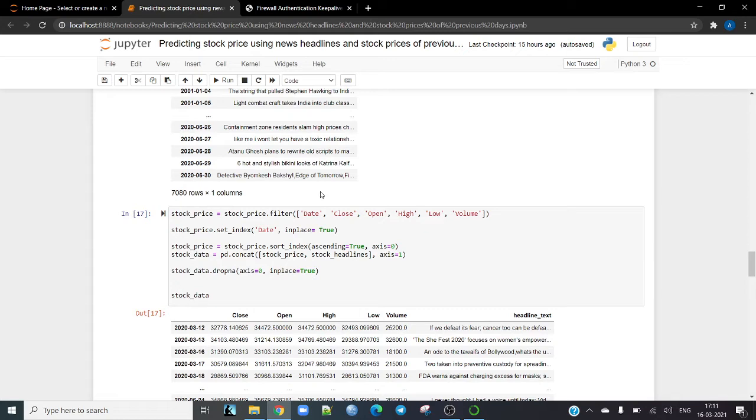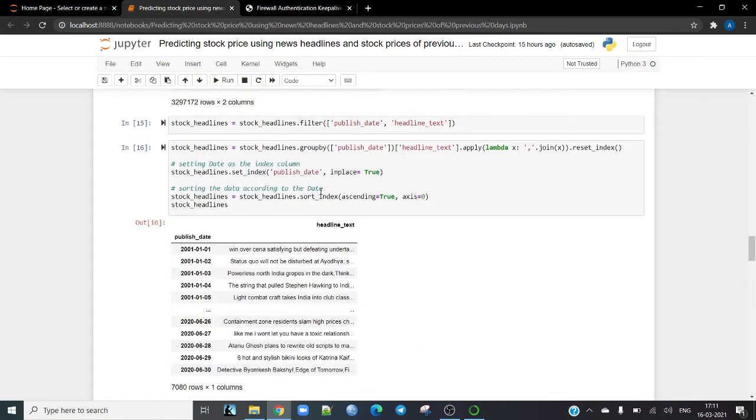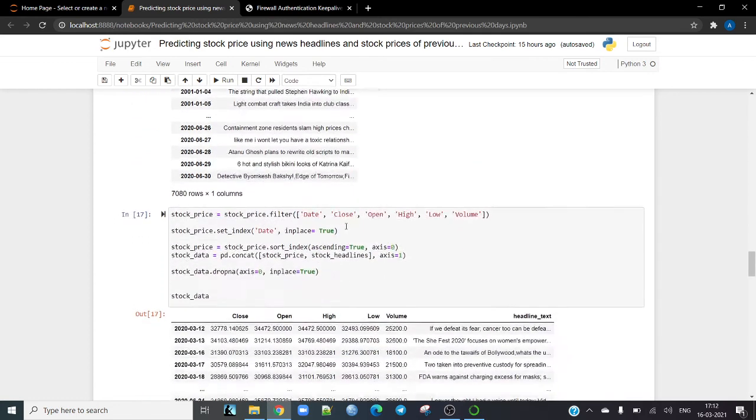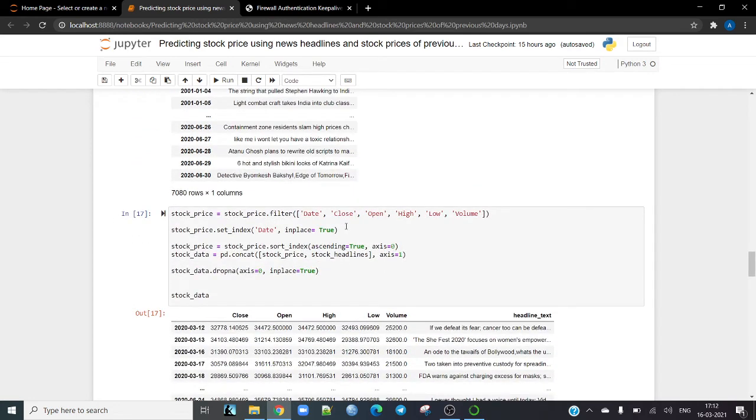So that's it, I guess. This is it. My stock_headlines data frame is actually ready now. So my next idea is we have to get our stock data frame ready, and then we have to concatenate both the data frames together, and that will actually help us in making a better model in understanding how the stock price data moves when the news headline changes.